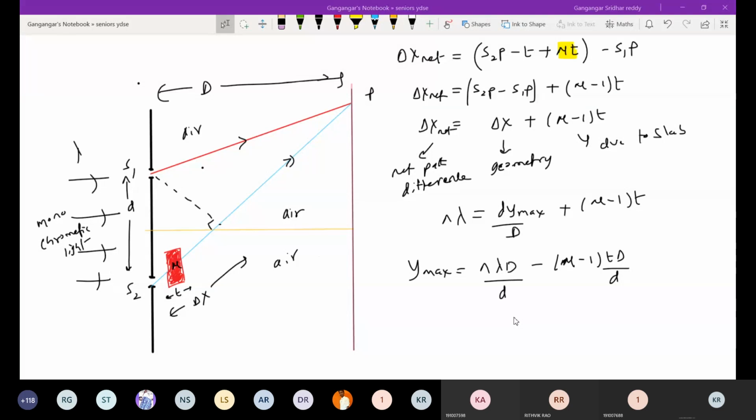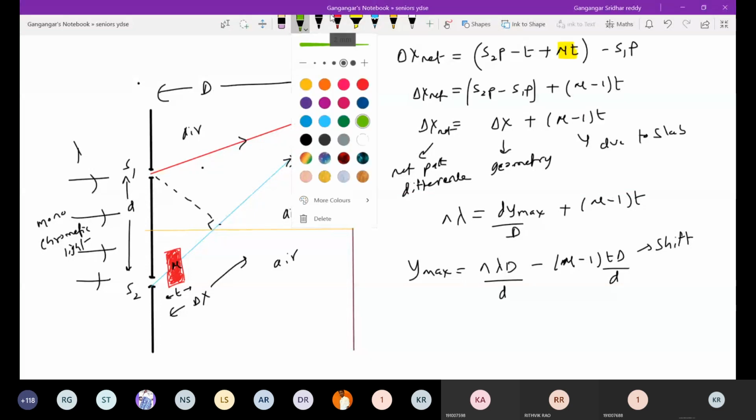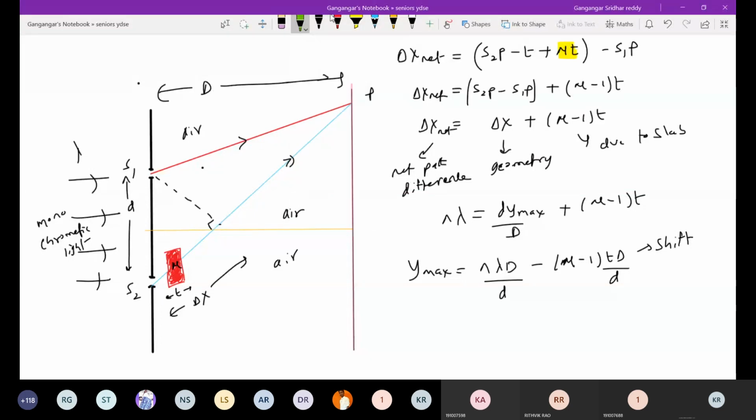Okay, and I'll adjust this one. So what is this? This particular thing will be a shift, no? Look at the pattern, it will shift downward. So what shall I do now? The pattern shifts downward, so the central maxima will be below here, somewhere. It's a rough indication. This will be the central maxima.